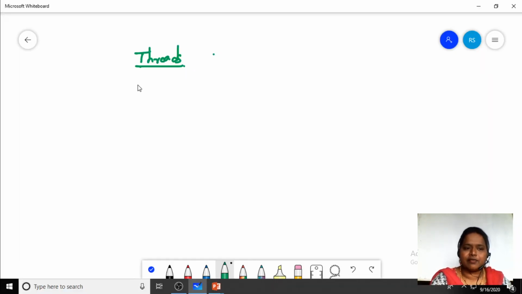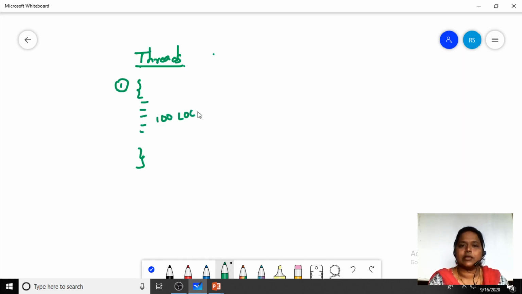Suppose I'm having a program. This is the first program I'm having. In this program, I'm having 1000 lines of code. So 1000 lines of code I'm having in program 1. So this is a process.